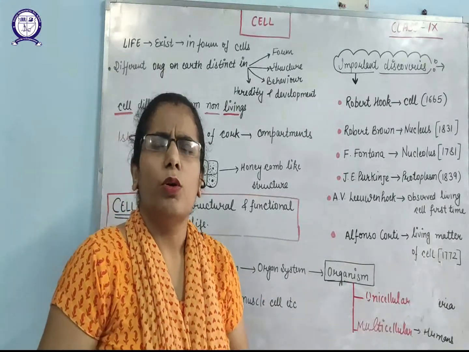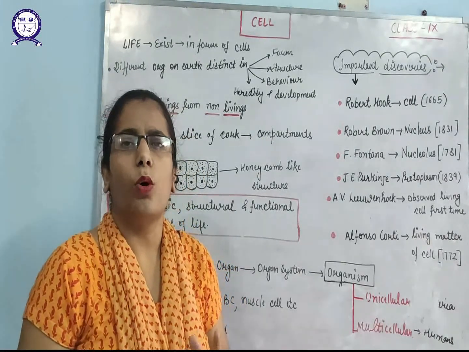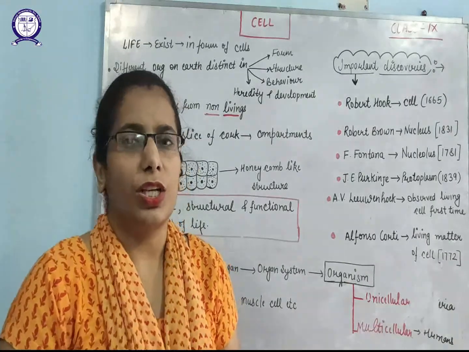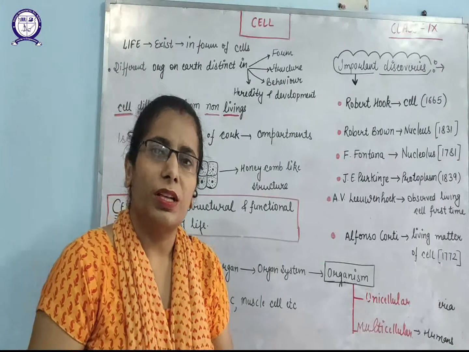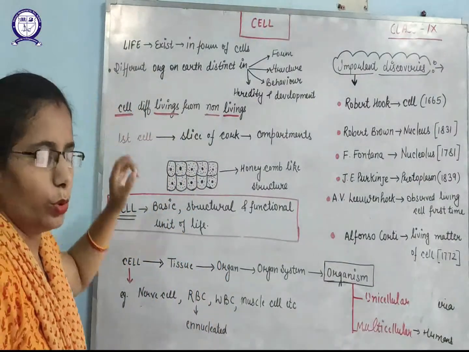Now the question arises, why is it called the functional unit of life? Because it performs all the basic functions like respiration, excretion and circulation which are required for living organisms. So it differentiates living from non-living.